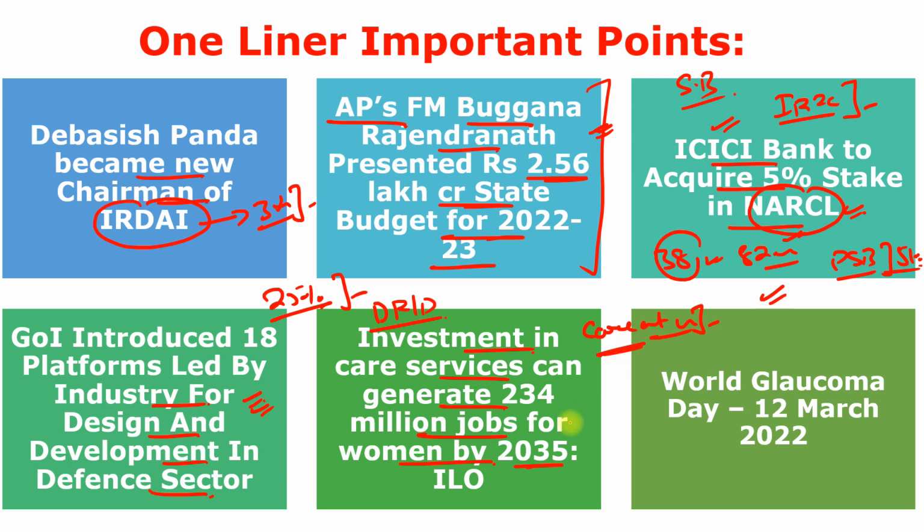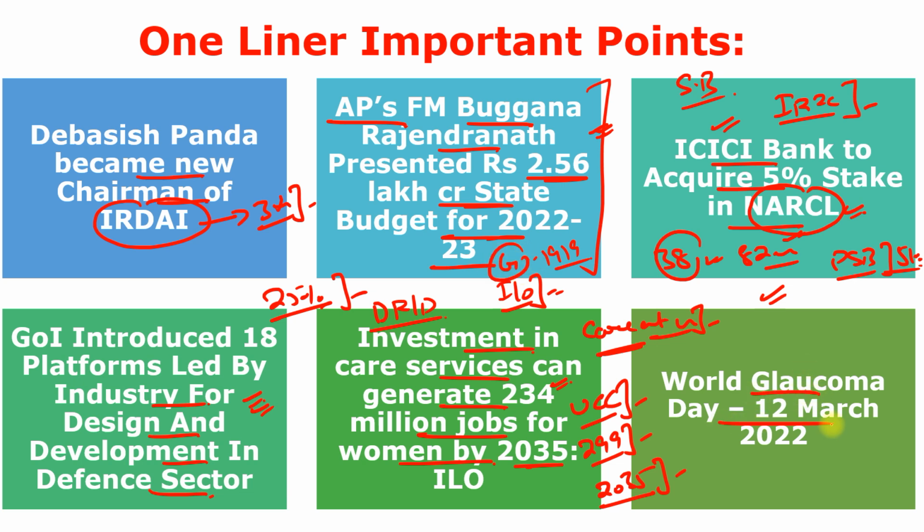So by investing in universal child care and long-term care services, about 299 million jobs can be generated by the year 2035, and women will receive 234 million, like 78% of these jobs. So this is the International Labour Organization which presented this report, Care at Work. ILO was established in 1919 and its headquarters is in Geneva.